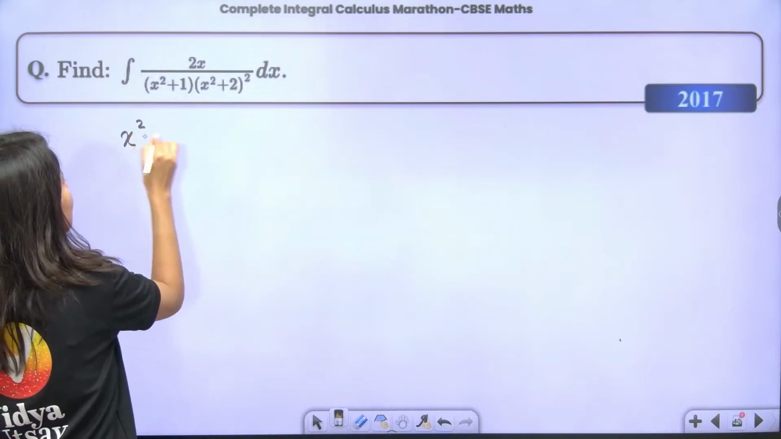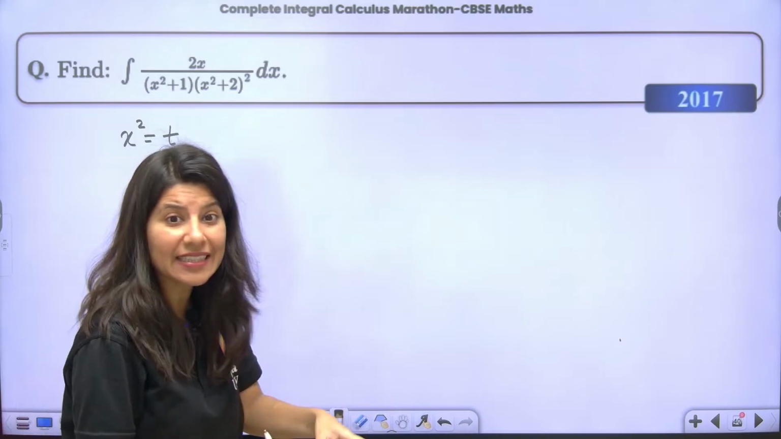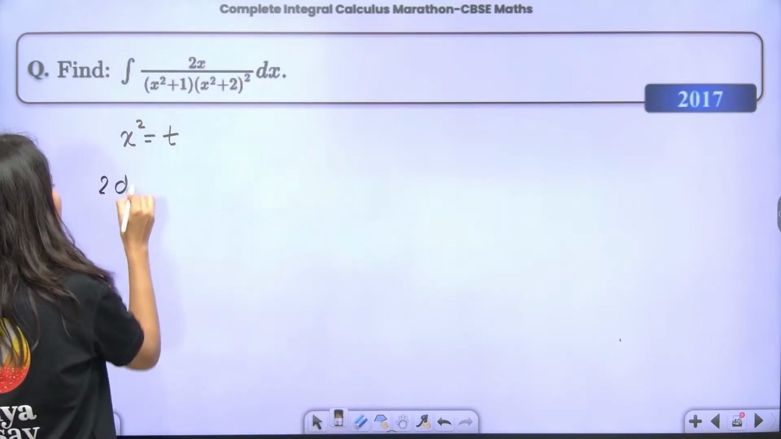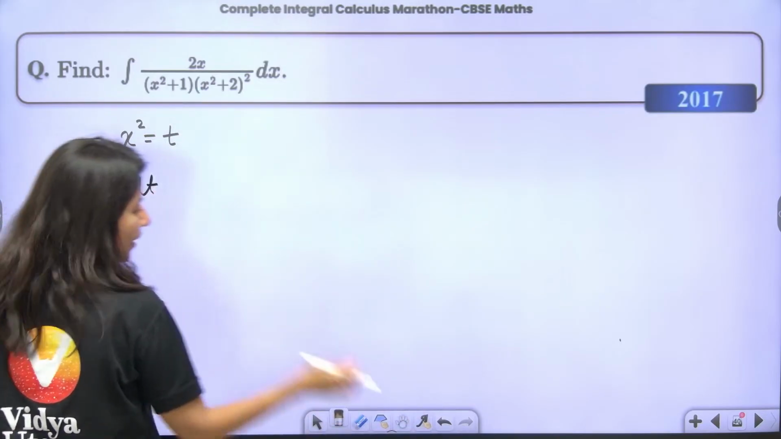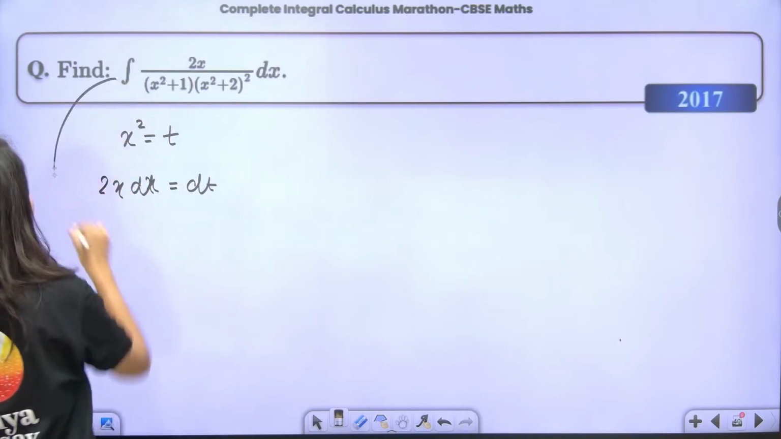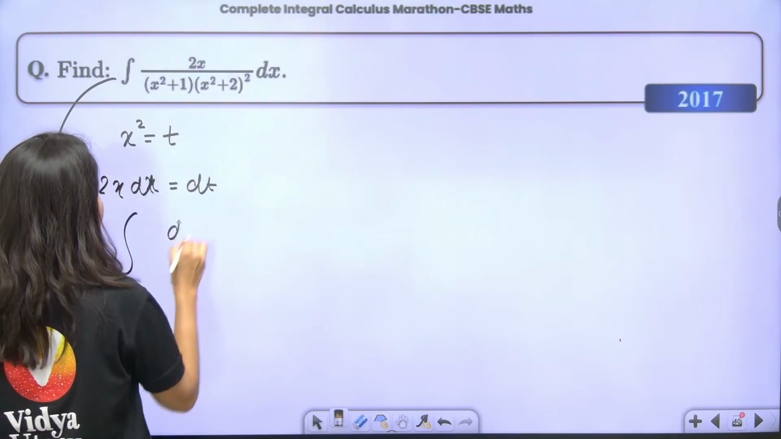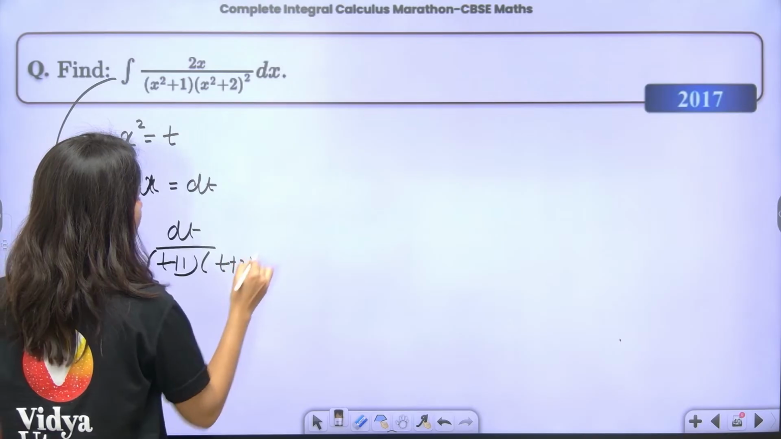x square is equal to t. Now this time you just don't have to plug in t. Differentiate also, because 2x is already available, no? So grab the opportunity. This is all about 2x dx is equal to dt, correct? So just take it from here, 2x dx. So this is integration of dt upon (t plus 1) and (t plus 2) whole square.